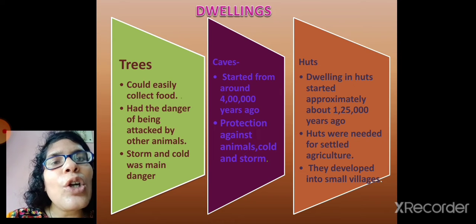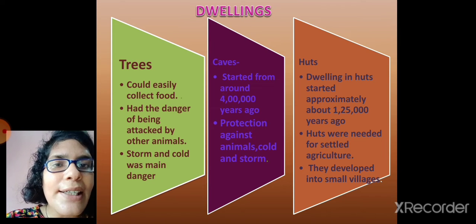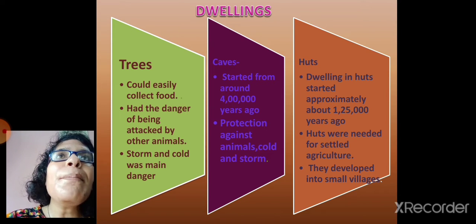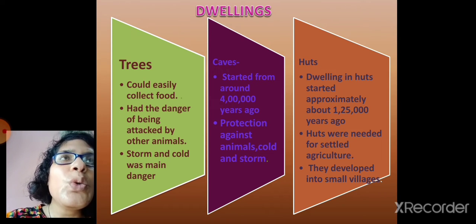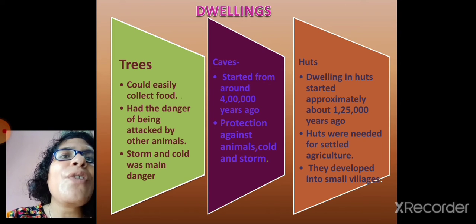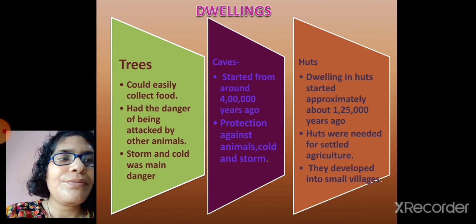You cannot move from one place to another. So that is why they started making huts. And slowly the number of huts increased. 2, 3, 4, 5. Like this, the number of huts increased. So slowly huts started developing into small villages.